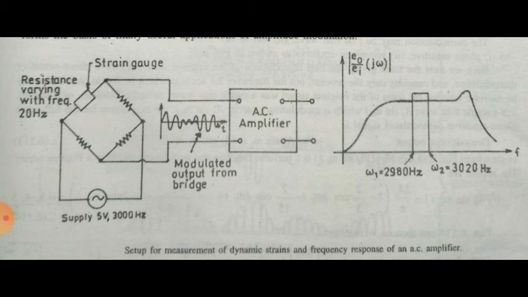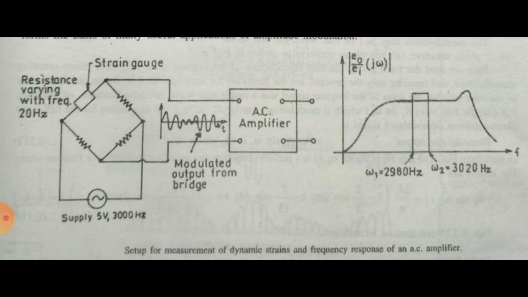Suppose now we are interested in measurement of dynamic strains varying at a frequency of up to 20 Hz. The output of the bridge, that is the input to the amplifier, will be an amplitude modulated wave having a frequency spectrum from omega 1 equal to 3000 minus 20, that is 2980 Hz, to omega 2 equal to 3000 plus 20, that is 3020 Hz.